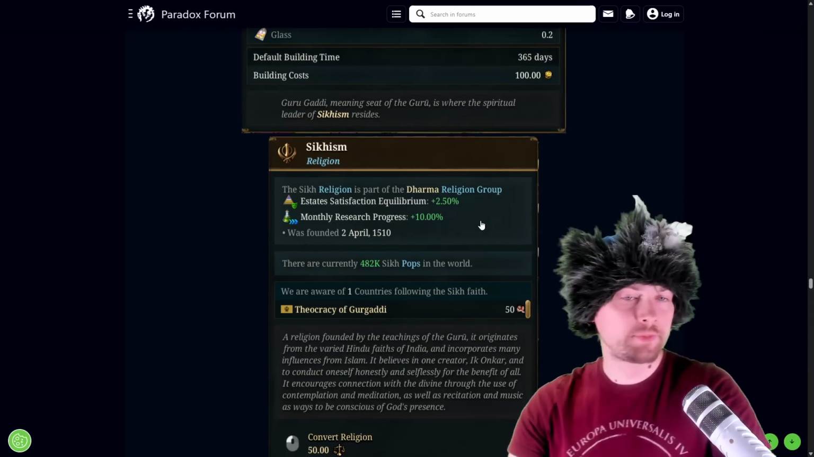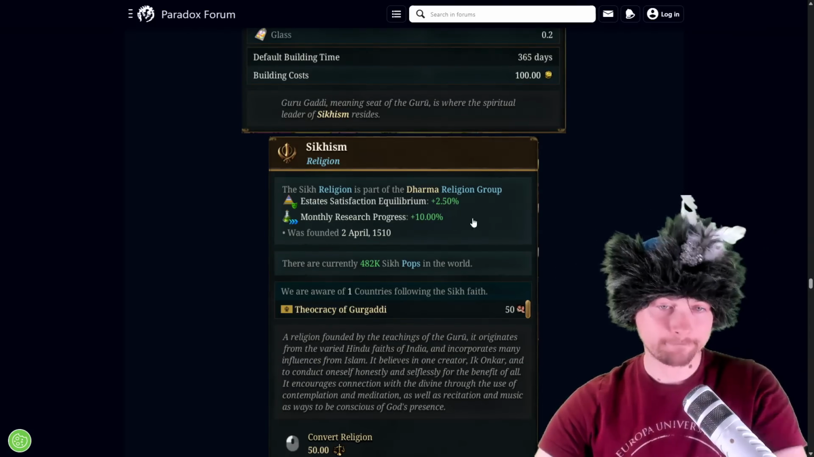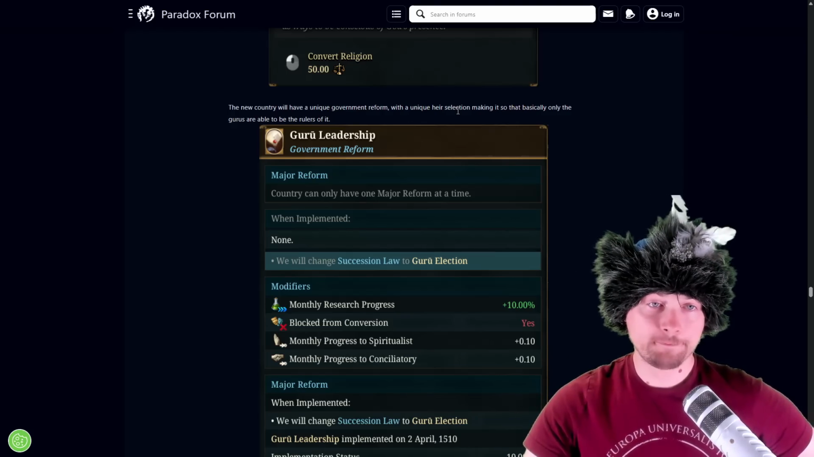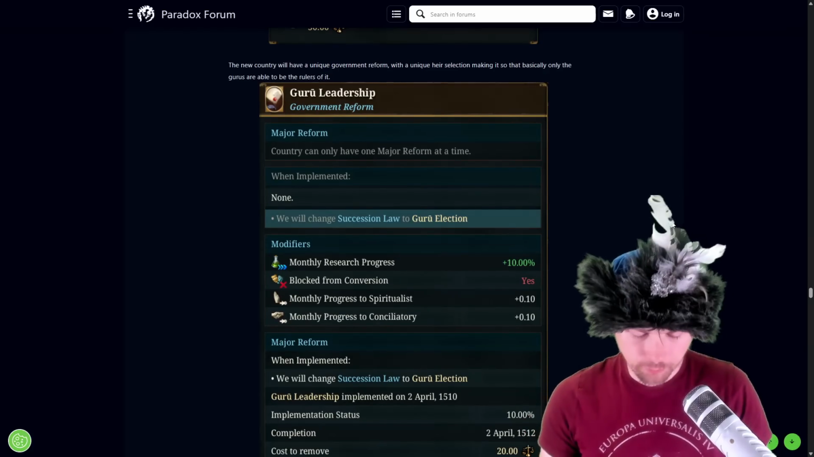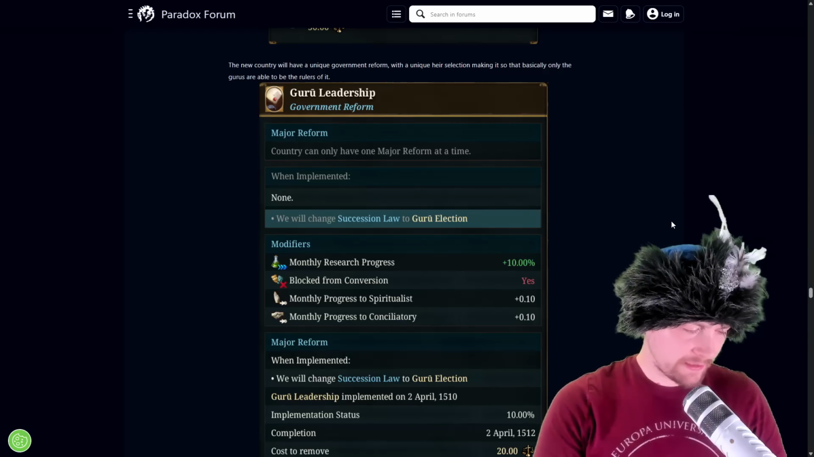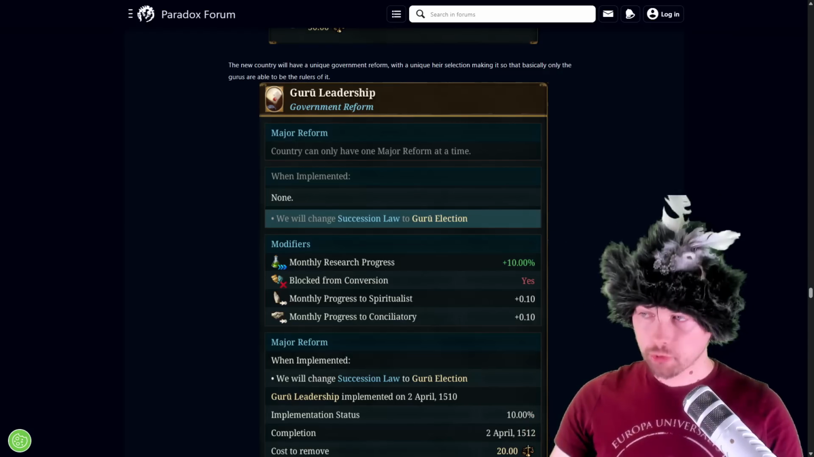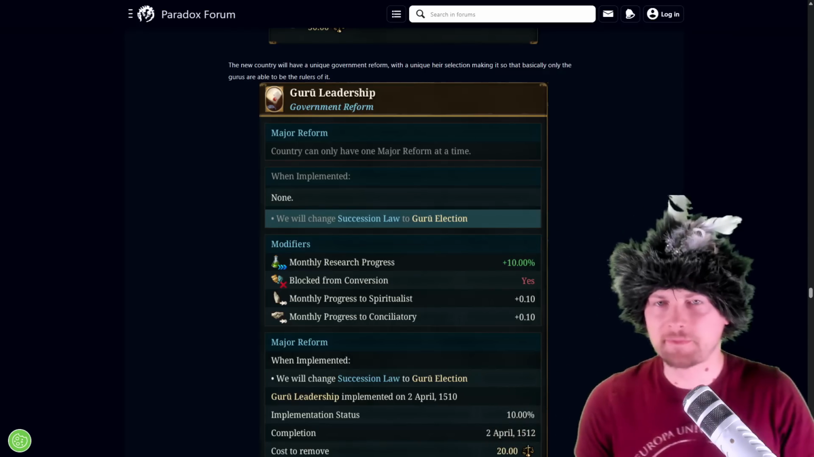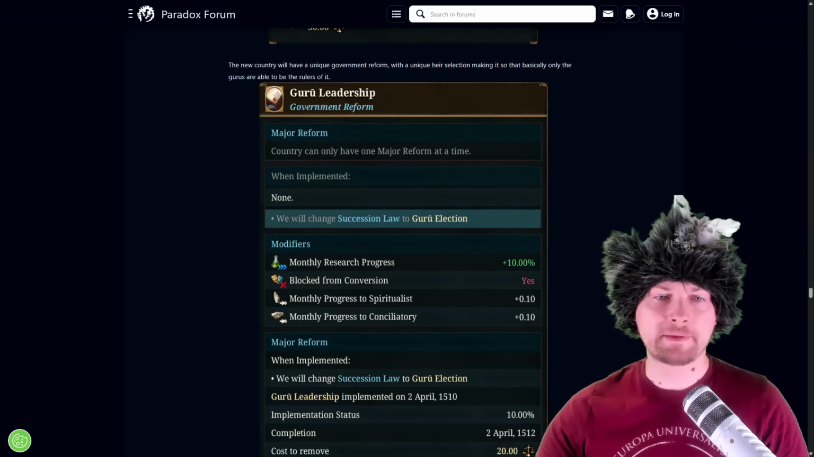And Sikhism by default will be giving you estate satisfaction equilibrium, as well as monthly research progress. It also has a unique guarantee form, where the heir selection is that it can only be gurus, and I think the gurus will be just like in EU4 historical, but instead of them being like kind of aspects in EU4 to click from, the gurus will be actual rulers of your country that will be historical. I'm not sure if it means that they will not die until they are scripted to die. They didn't really explain that yet.